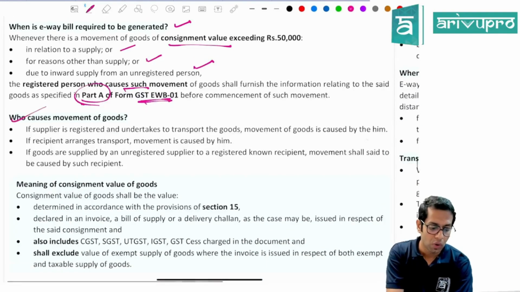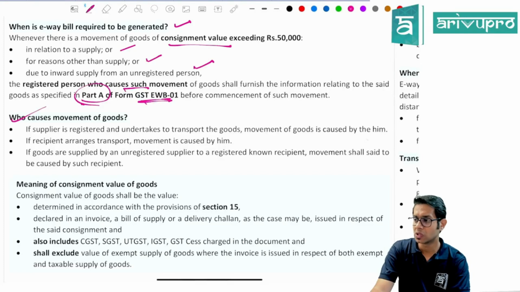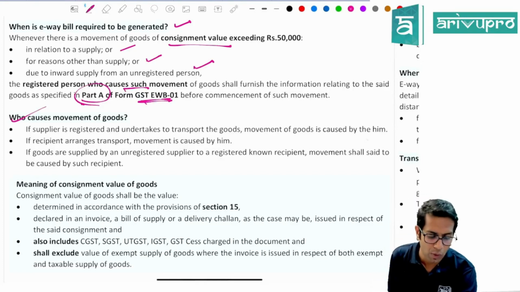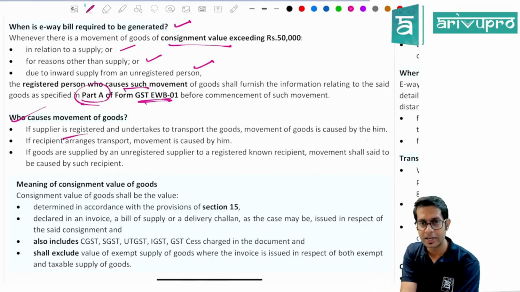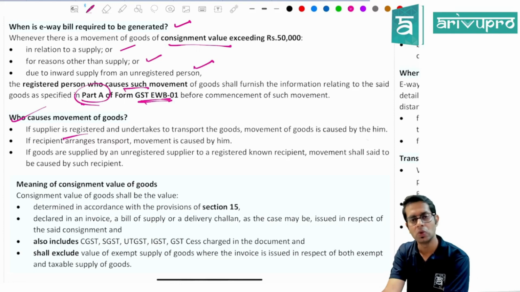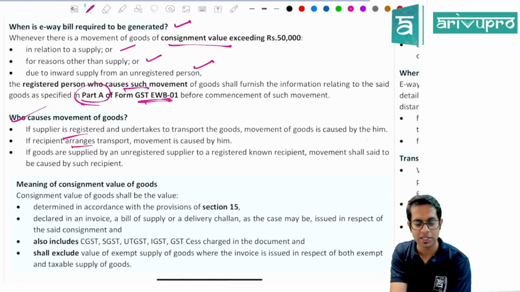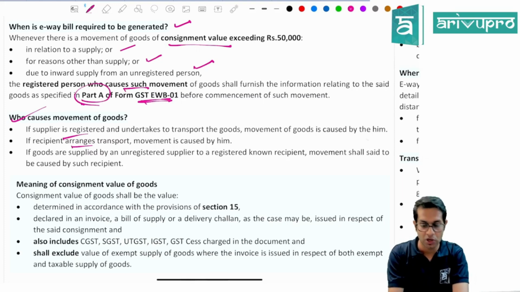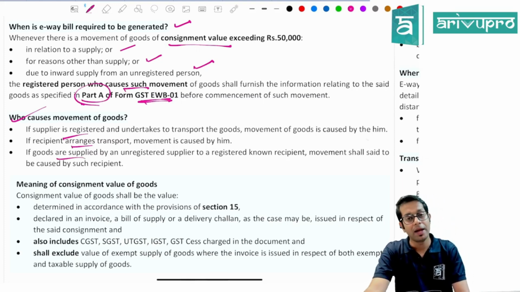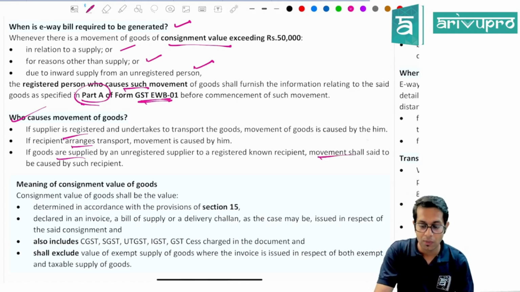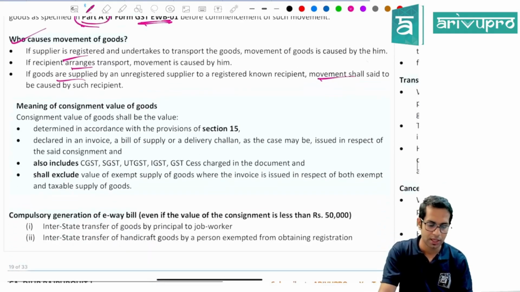Now, who has to generate the e-way bill, sir? A person who is causing the movement of goods. Who causes the movement of goods? If the supplier is registered under GST law and he undertakes to supply the goods, then movement is caused by him. If the recipient is registered under GST law and he arranges for transportation of the goods, then he causes the movement. If the goods are supplied by an unregistered supplier to a registered recipient, then the movement shall be caused by that registered recipient.